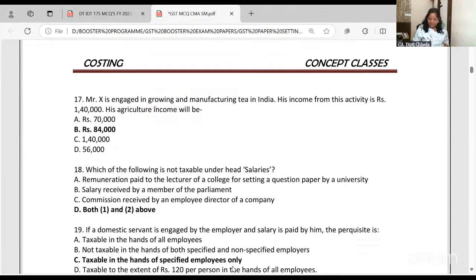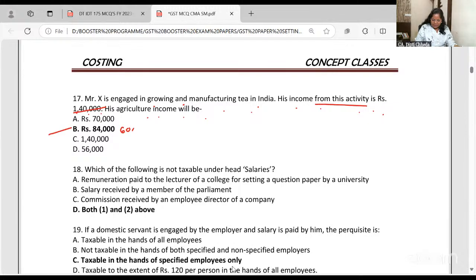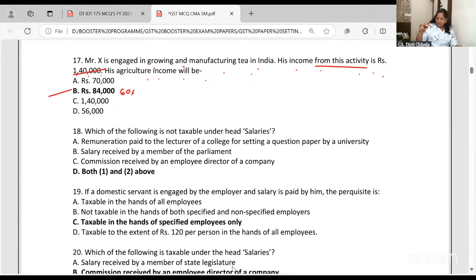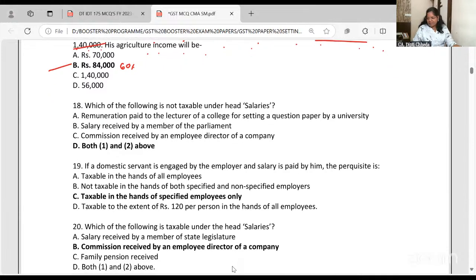Mr. X is engaged in growing and manufacturing of tea in India. His income from the activity is 1,40,000. And his agricultural income will be, okay, 1,40,000 is the total income, its 60%. 1,40,000's 60% is 84,000. 60% will be agricultural income. Last question, it was wrong. Hope you all have also done the correction.